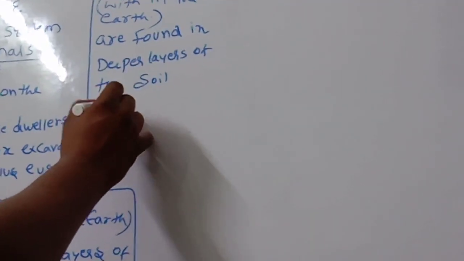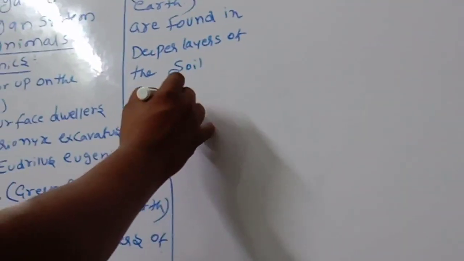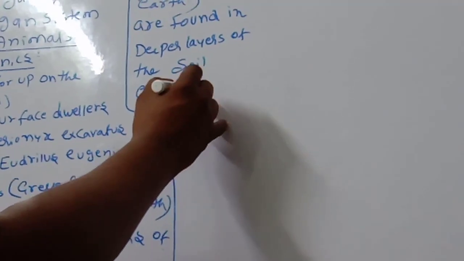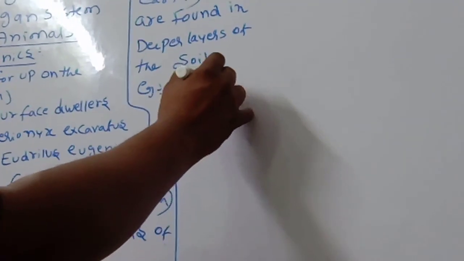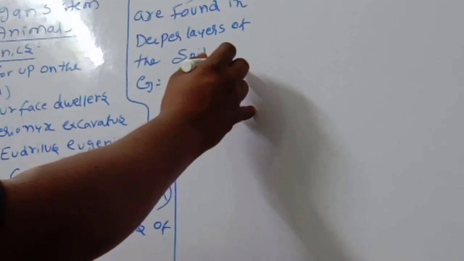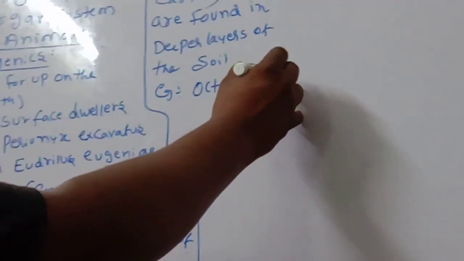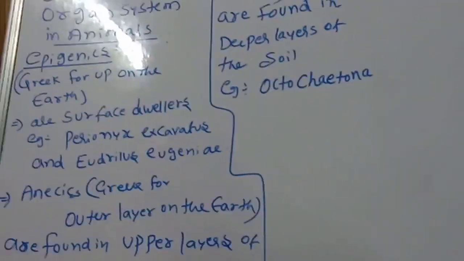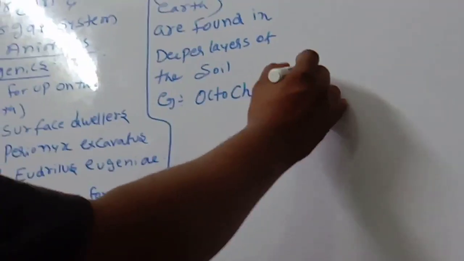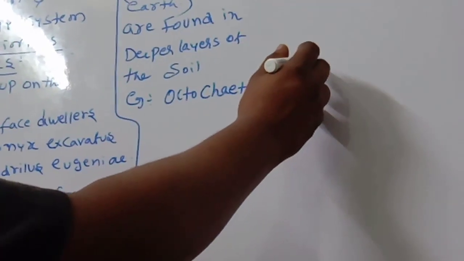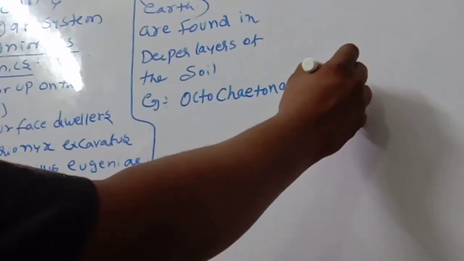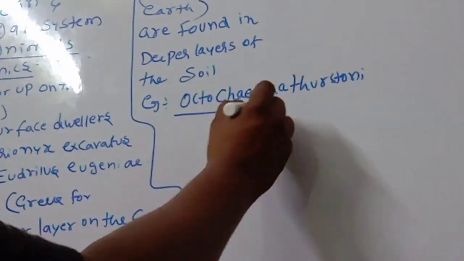Example, here I am telling, Octochaetona thurstoni. Like this, the examples are there.